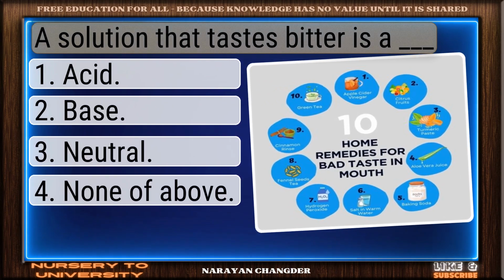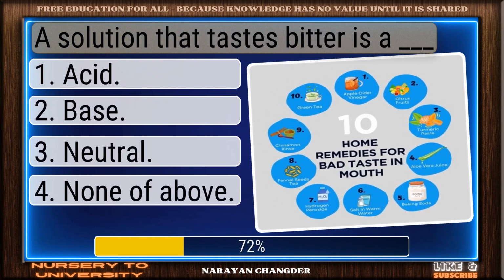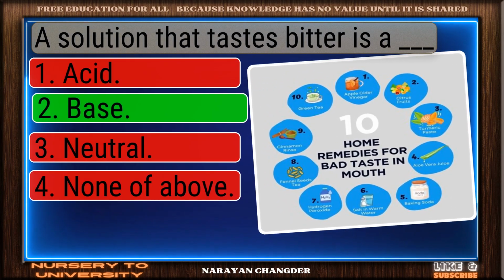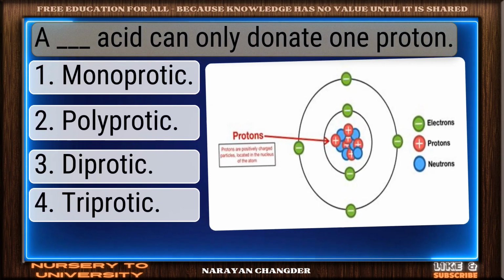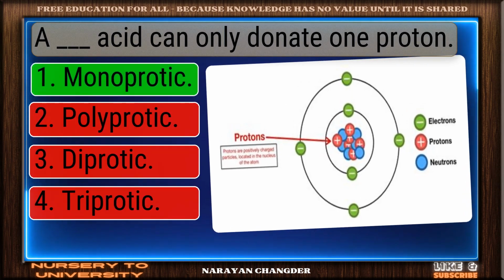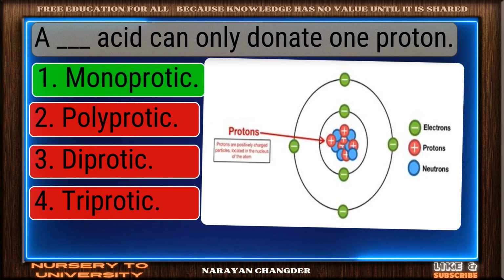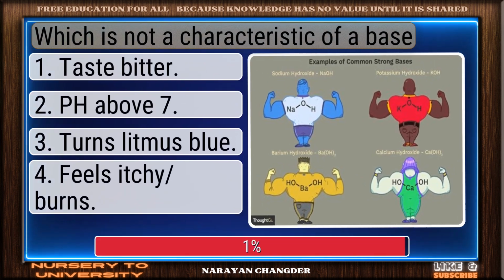A solution that tastes bitter is a dash. You got it. Your choice, base, is right. A dash acid can only donate 1 proton. Right again. Monoprotic is a valid answer.